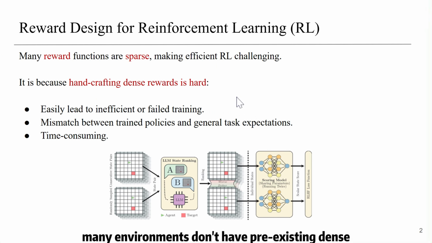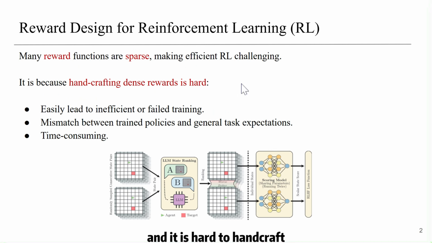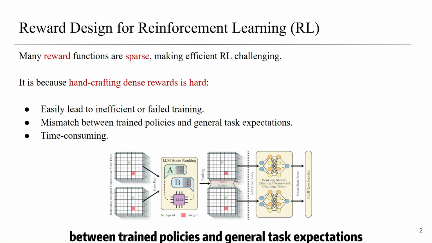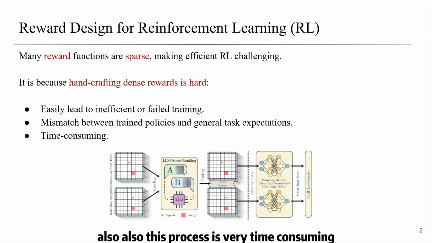This is because many environments don't have pre-existing dense reward functions, and it is hard to handcraft dense reward functions, since improper rewards can easily lead to inefficient or failed training, and also a mismatch between trained policies and general test expectations. Also, this process is very time consuming.